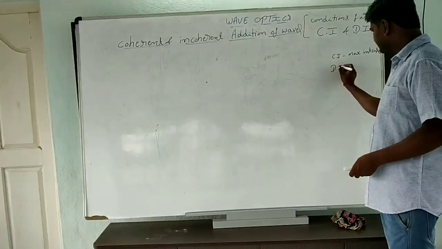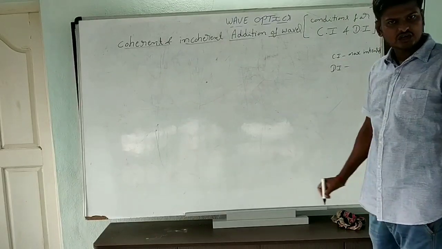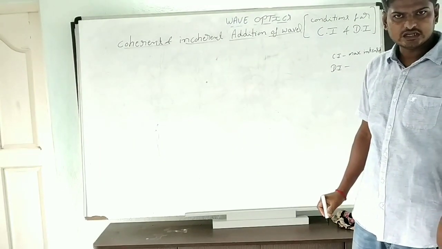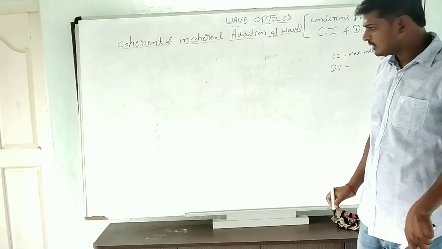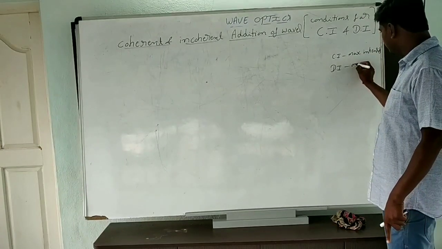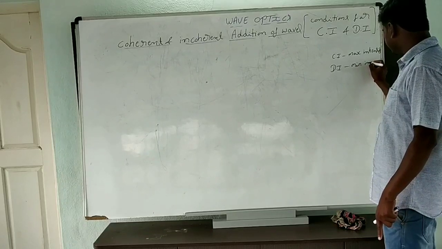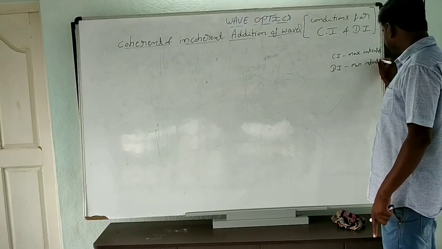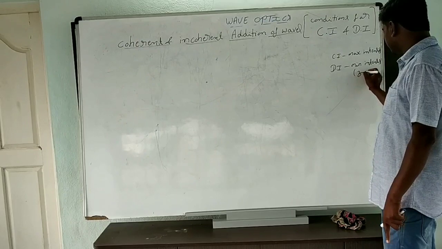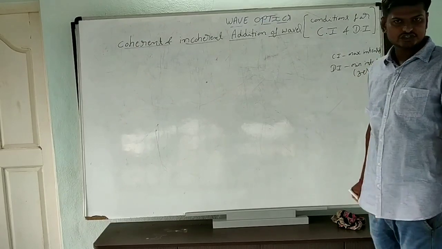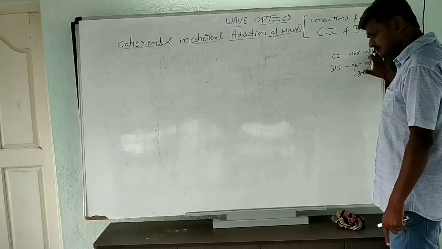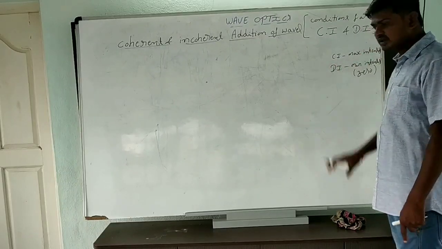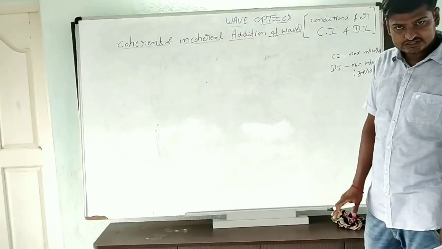Same way, destructive interference. The crest of one wave falls on the trough of another wave. Amplitude will be minimum. When the amplitude is minimum, intensity will also be minimum, almost zero intensity we can say. Destructive interference, this one you can keep in mind. Constructive interference means maximum intensity. Destructive interference means minimum intensity.